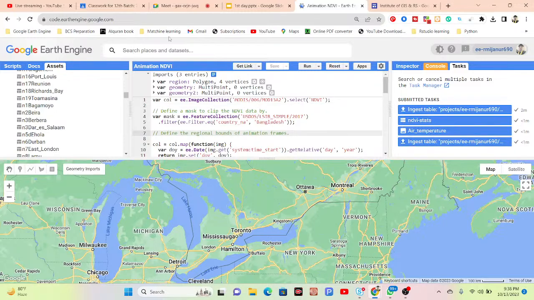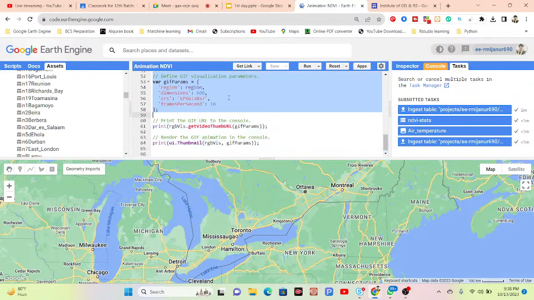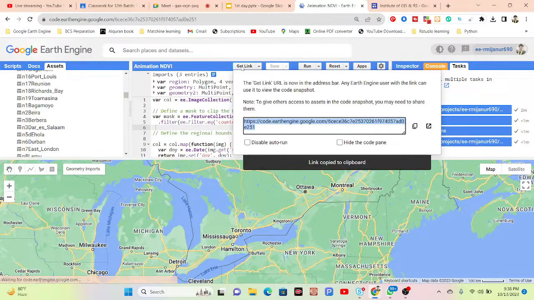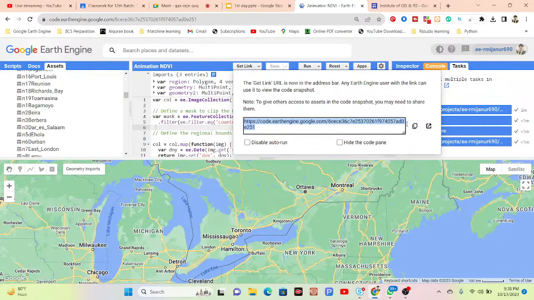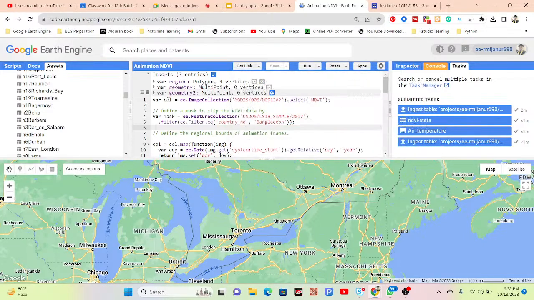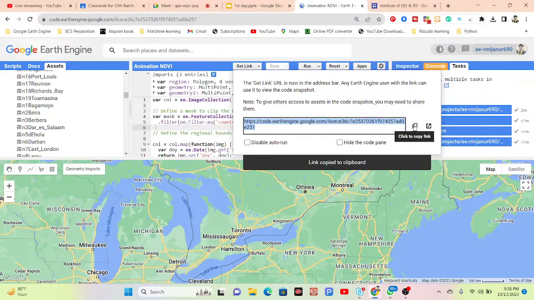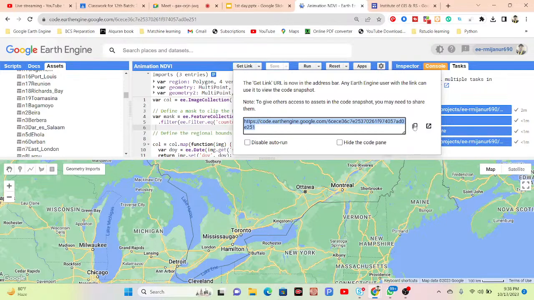Also you can see the get link button. Suppose this is the code, and I want to share this code with you. For that, what can I do? I simply click on the get link button. Now it generated a link. I click here on click to copy link, and then send you the link. Then you can go to this link and get access to the full code. So when you share any code, simply click on the get link button, then click to copy the link, and send it to me, then I can easily access the full code.